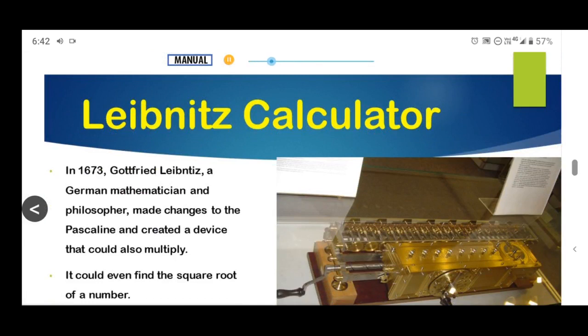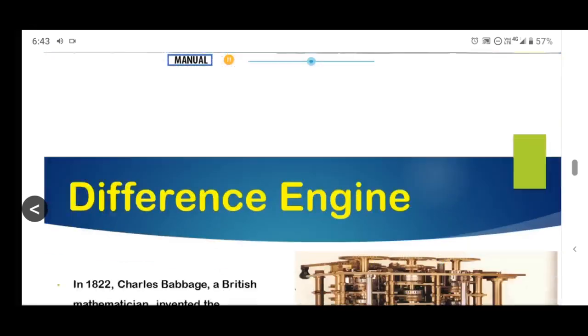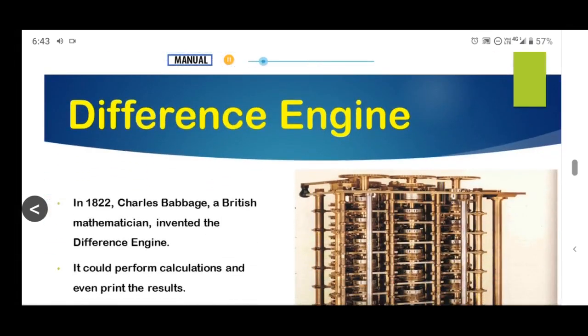Leibniz calculator. In 1673, Gottfried Leibniz, a German mathematician and philosopher, made changes to the Pascaline and created a device that could also multiply. It could even find the square root of a number. He named the device the Leibniz calculator. Difference engine. In 1822, Charles Babbage, a British mathematician, invented the difference engine. It could perform calculations and even print the results.